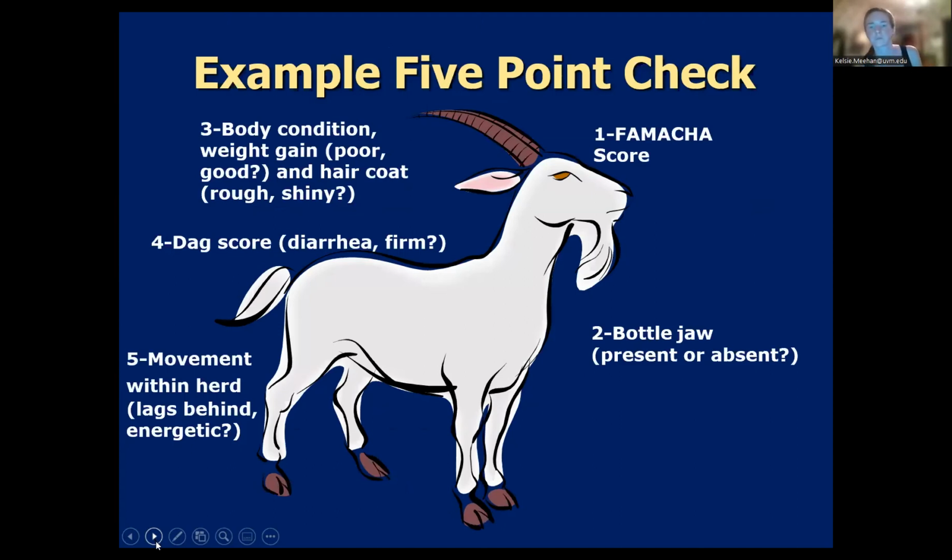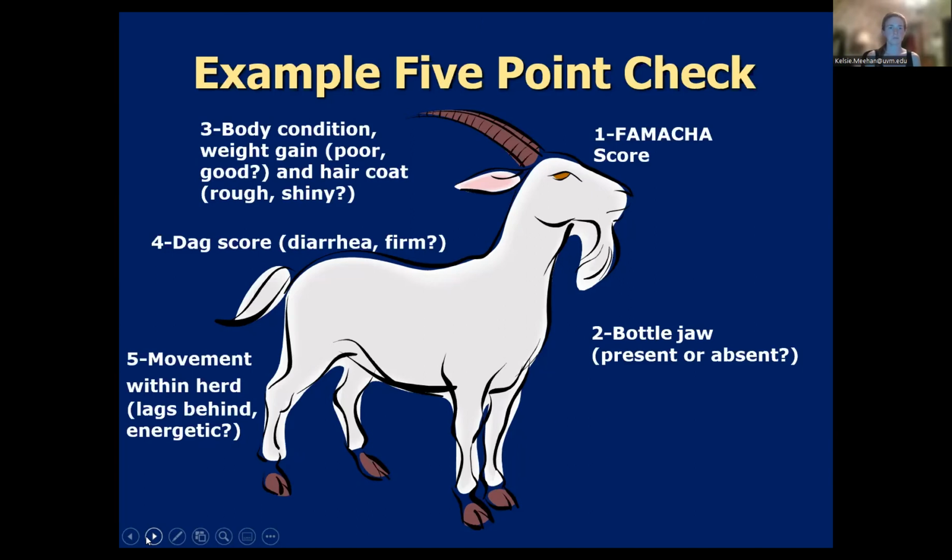But what's often used in the US is checking the FAMACHA score on your animals, checking to see if the animals have a bottle jaw, which would indicate a really heavy barber pole worm load, though it could also be that they've got liver fluke, unfortunately. So you would check those things. You would check their body condition. If you're keeping weight gain records, are they gaining as well as the rest of the herd, or are they gaining poorly? Is their hair coat rough, or is it nice and shiny?